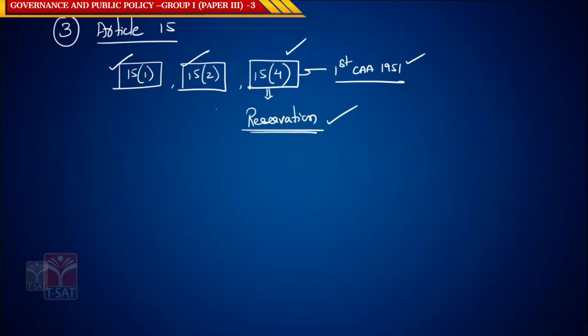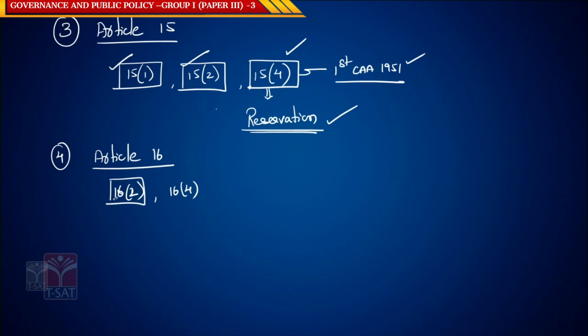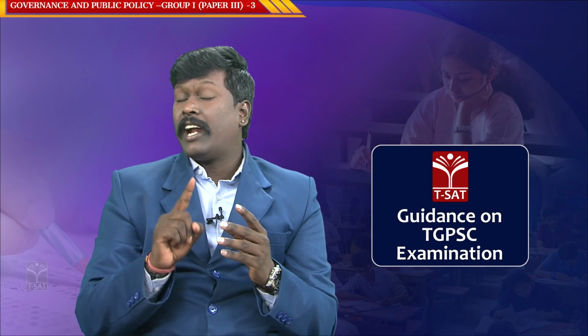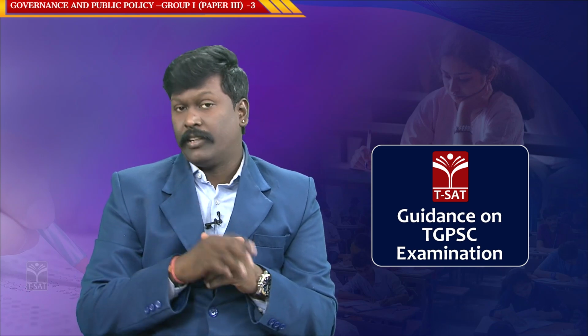The next important one is Article 16. Now as part of Article 16, there are two clauses which we need to remember: Article 16 clause 2 and Article 16 clause 4. Now what is Article 16 clause 2? Article 16 clause 2 says, the state shall not discriminate against any citizen.